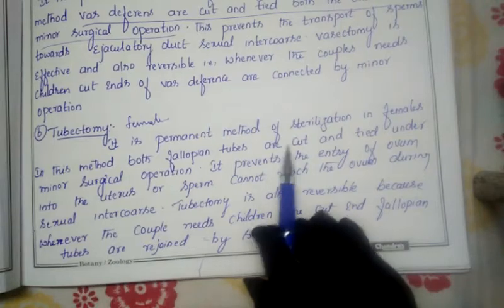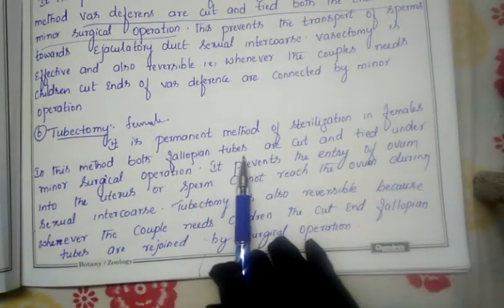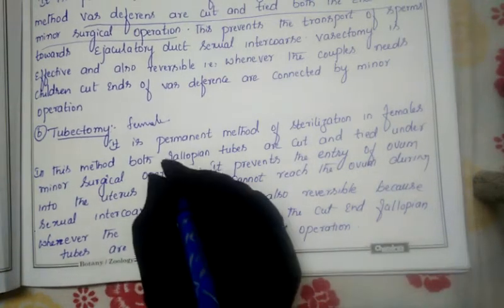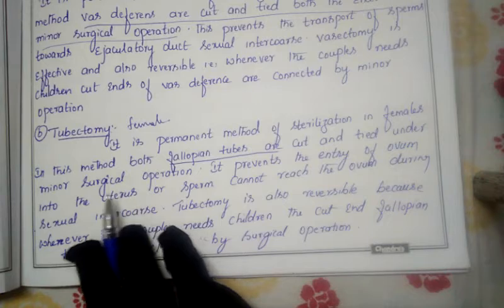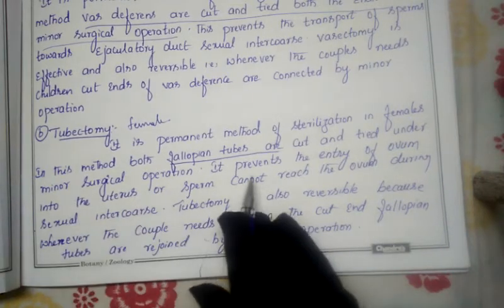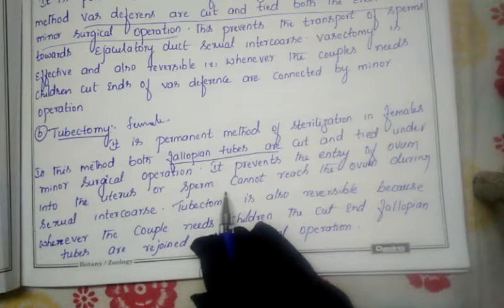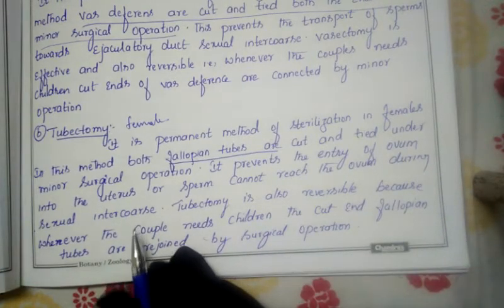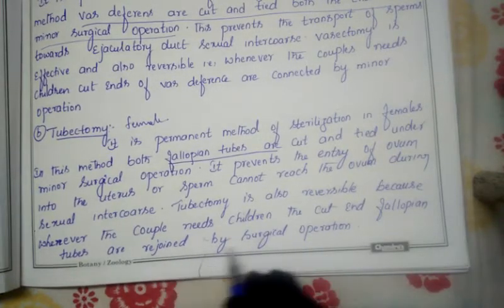It is one of the most permanent sterilization methods in the female. As I said, the fallopian tubes are cut and tied due to the surgery. It is also one of the minor surgeries, and it prevents the entry of the ovum into the uterus, so sperm cannot reach it during sexual intercourse. So this is tubectomy, and again it can be rejoined by a surgical